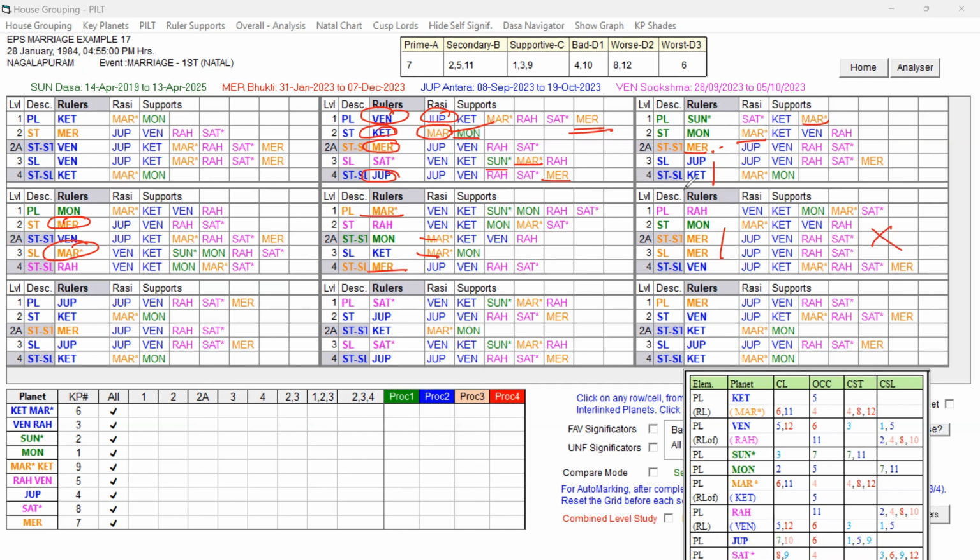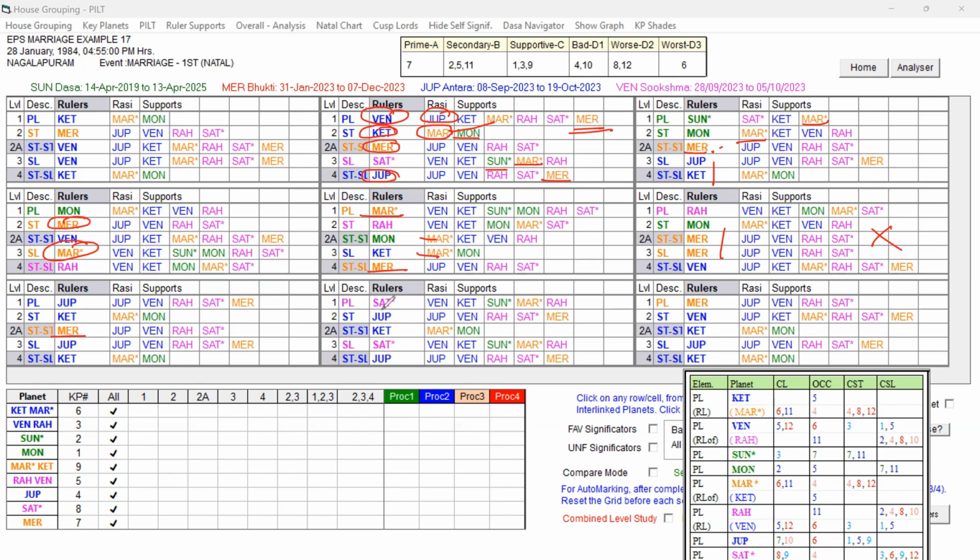Okay, so in Venus Dasa, so far we have not selected any planets. Sun is comparatively better, but it is free from Venus, so we have to keep that in mind. And Mercury is also playing a role. Jupiter is the same way as the Sun, but here Jupiter, Ketu are playing, but Venus is missing and Mercury is playing a role. So that is the weakness.